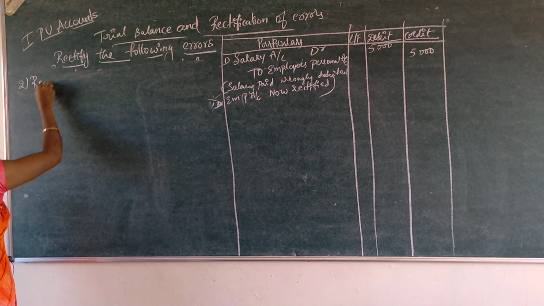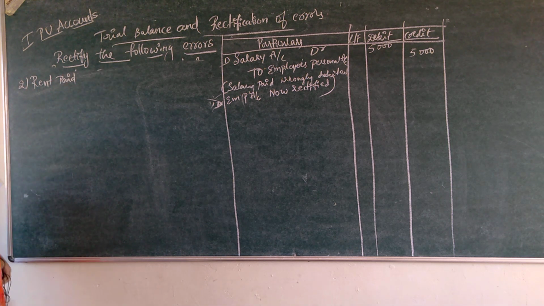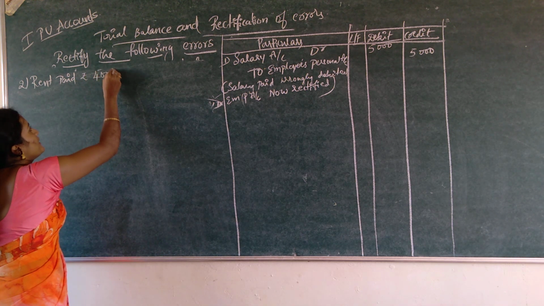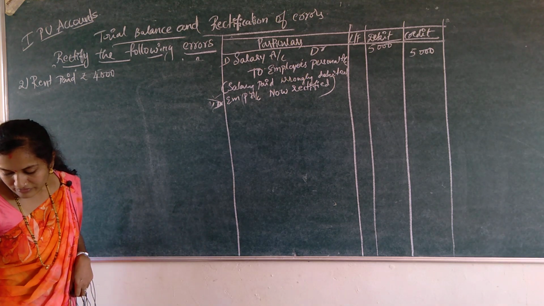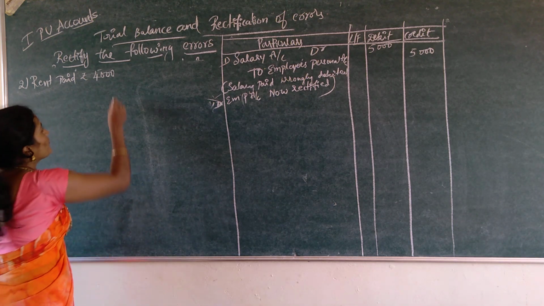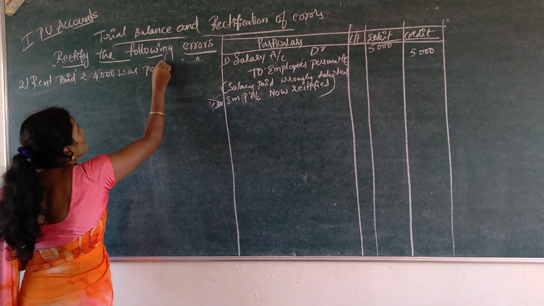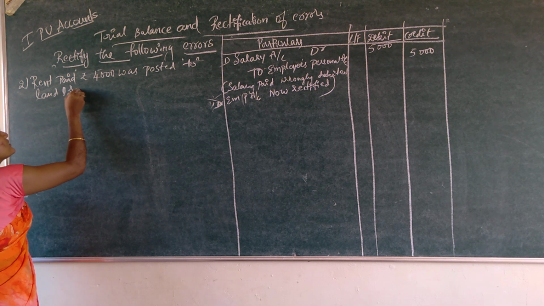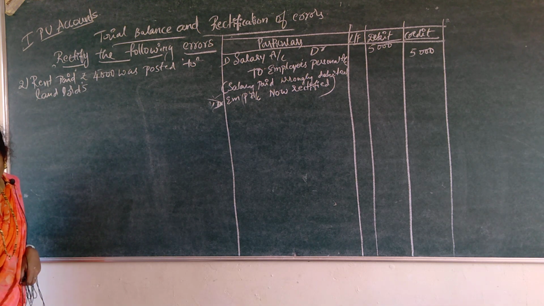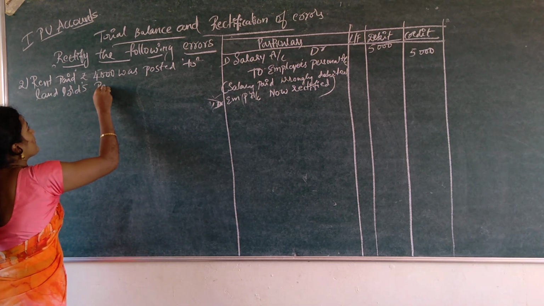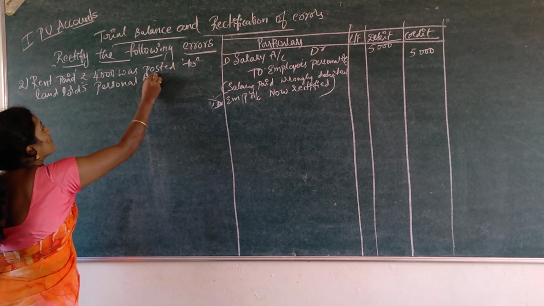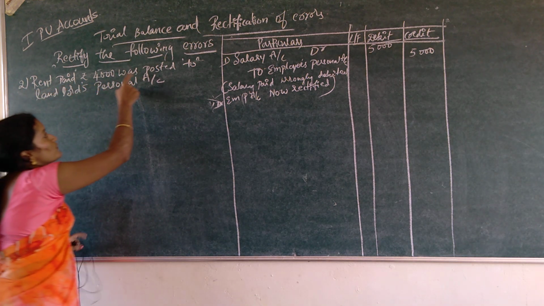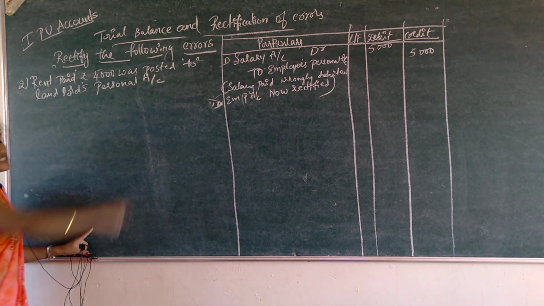The second one is rent paid rupees 4,000 posted to landlord's personal account. See, this is the transaction. This is an error. Rent paid rupees 4,000 was posted to landlord's personal account.